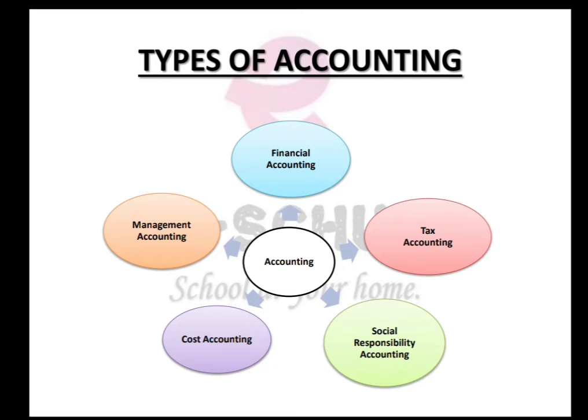The differences between financial accounting and cost accounting are, under financial accounting, it determines the profit of an organization, but under cost accounting it determines the cost of a product or service. Second, financial accounting can be prepared without cost accounting, but always remember that cost accounting is always prepared from financial accounting. Then financial accounting is meant for external users, whereas cost accounting is meant for internal users.